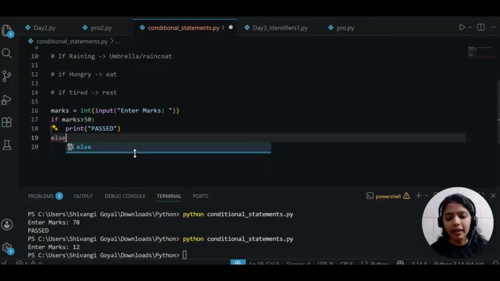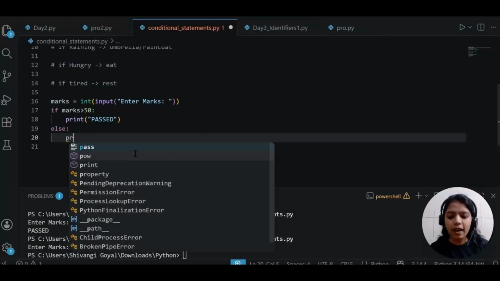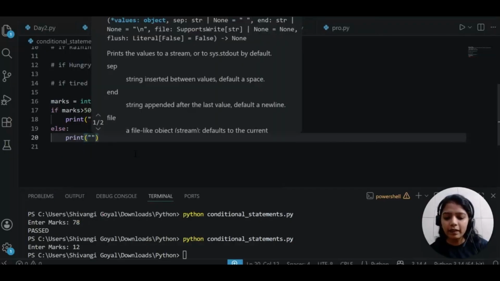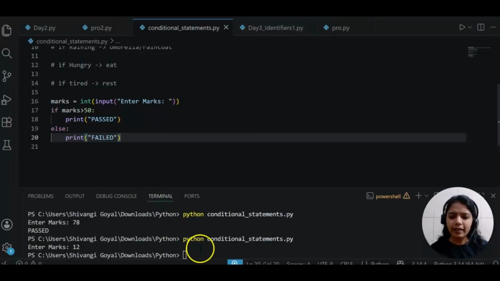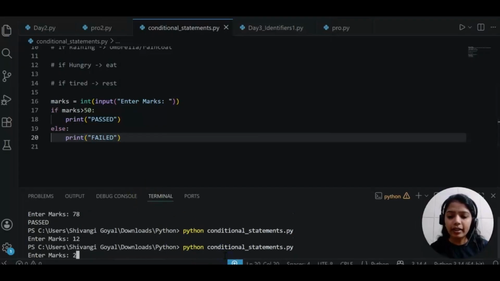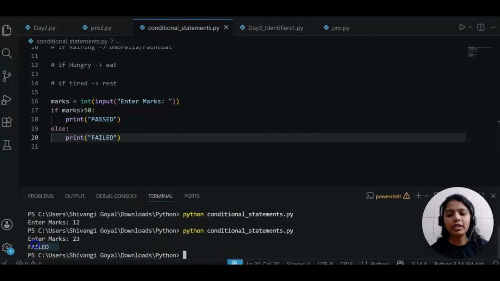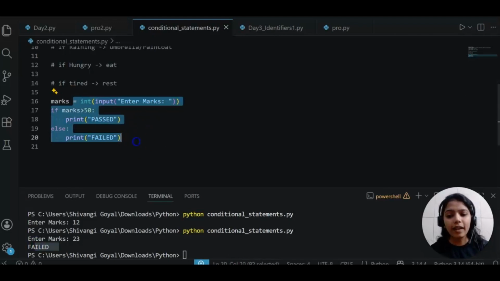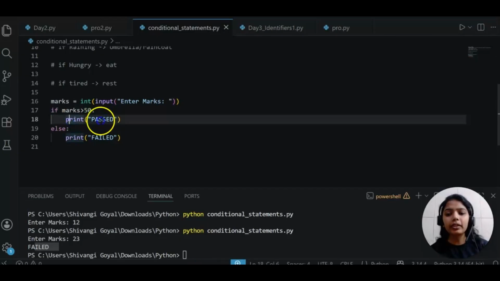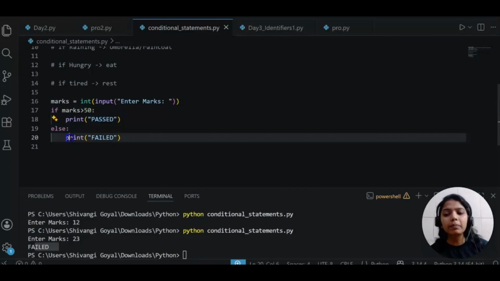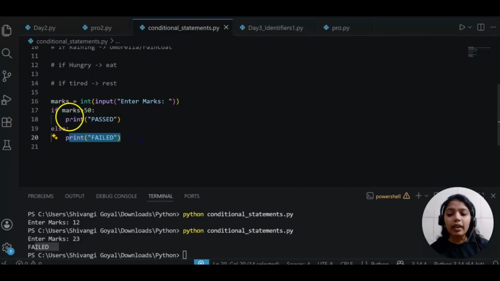So else means otherwise. Otherwise, print failed. That's it. We will just run it again. And this time I will say 23. The person is failed. If else: if this condition is true, print this. Otherwise, print this. In this block, you can have anything. It's not that only print statements, it is based on your requirement.